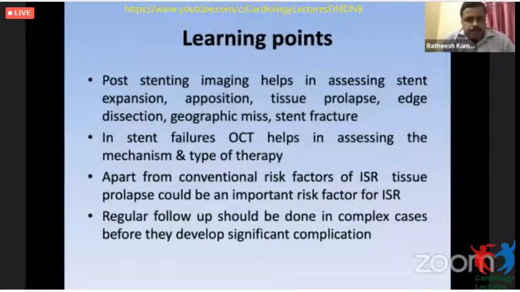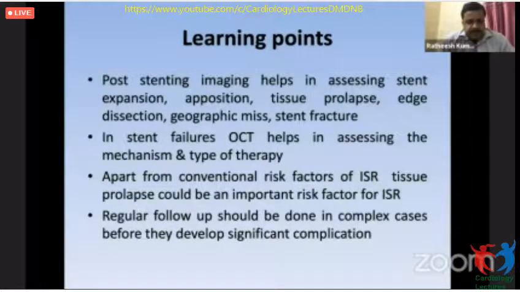So, learning points. We know post-stenting imaging is very important. In our case, we have done it and we found a few factors like tissue prolapse, but otherwise the rest of the features were not there. But this is very important in all cases, especially when you are going for a complex intervention like a bifurcation or left main disease. And in stent failures, OCT is a must because it will definitely help you find out the mechanism of stent failure and what therapy we can undertake. Apart from conventional risk factors for ISR, tissue prolapse could be an important risk factor. The clinical significance is yet to be determined.